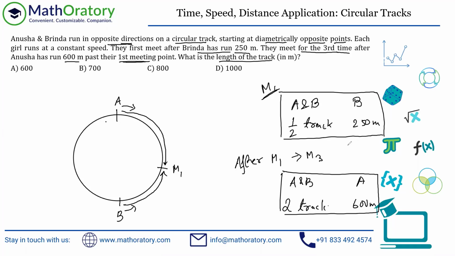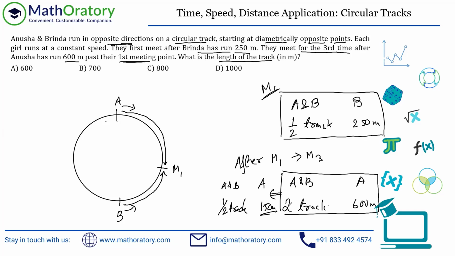Just use the proportionality in any one of them. So let's use it on this one. So if A and B cover two tracks, A covers 600 meters. So by the time A and B cover half track, A will cover 1/4 of 600 meters, isn't it? So two track to half track is 1/4. So just use the same proportionality here as well. So make it 1/4, so that would be 150 meters, right?